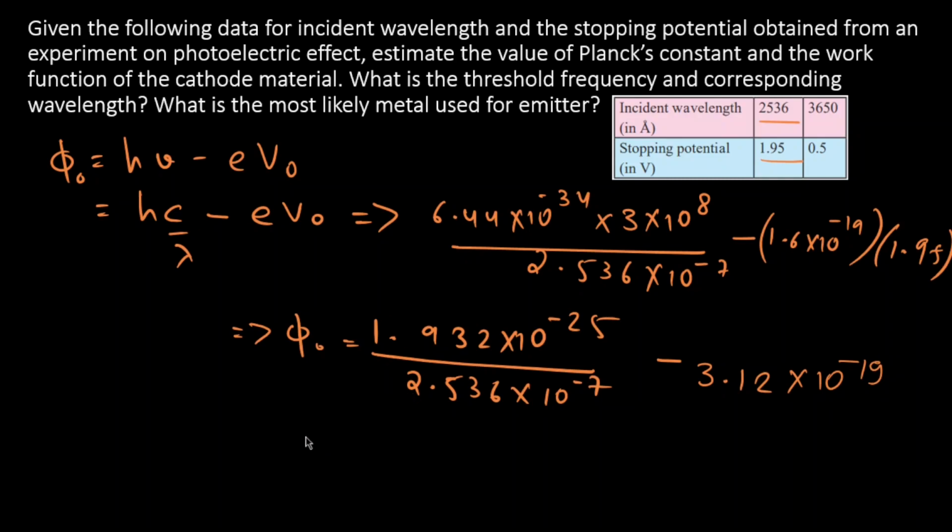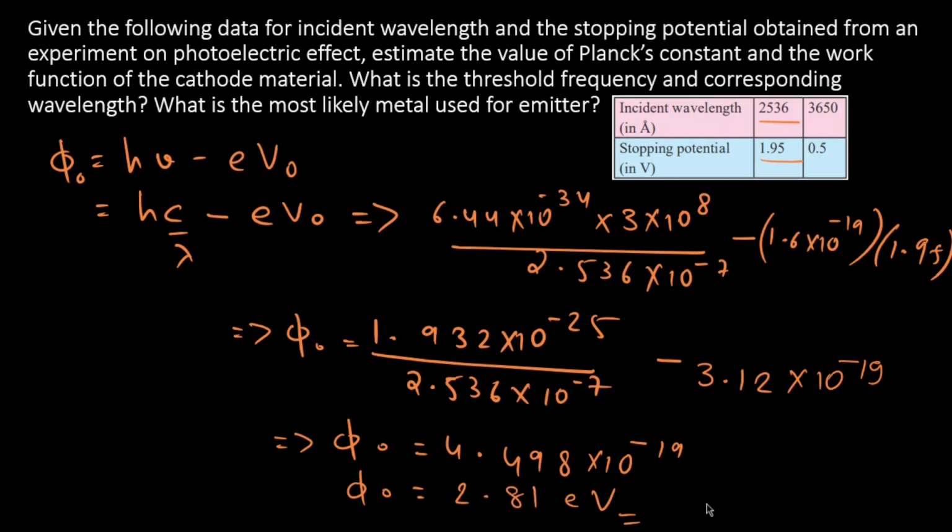So let's solve this, and we get work function as 4.498 into 10 raised to minus 19. So in terms of electron volt, we get work function as 2.81 electron volt.